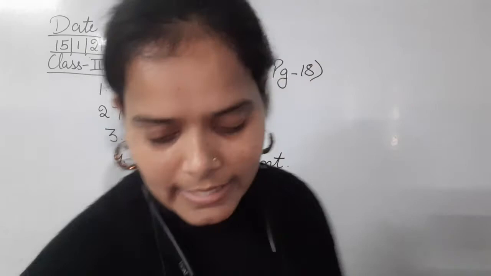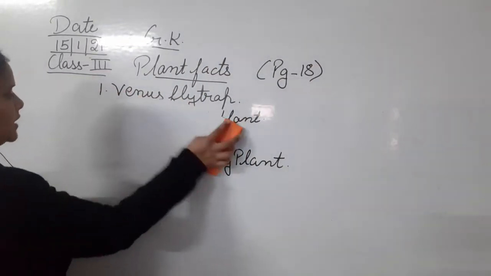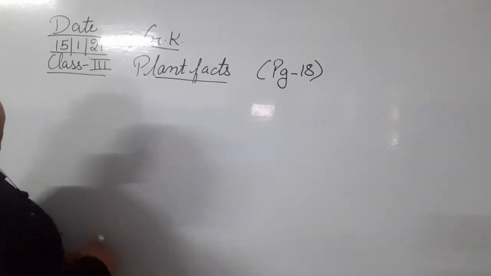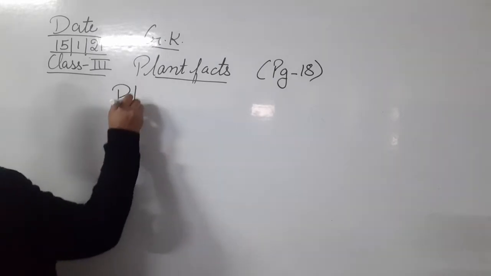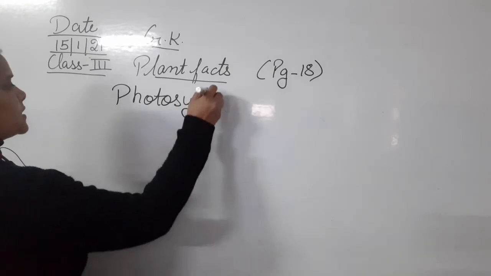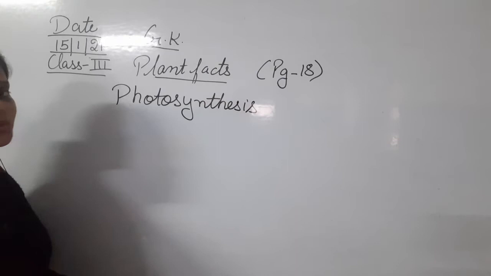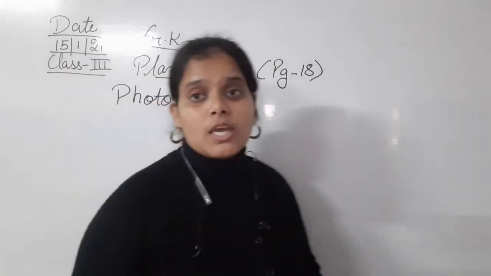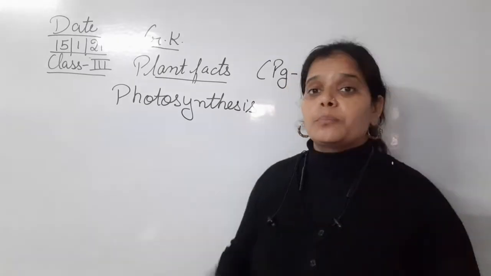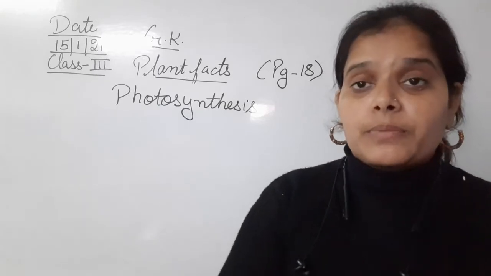Okay, so this is the next one, that is the 5th one. Okay, now we will talk about some of the terms. The first is photosynthesis. Now, what is photosynthesis? This is a very important term. If you want to learn botany, this photosynthesis is a very important term regarding the plants. Okay, so देखिए this is a very important term.